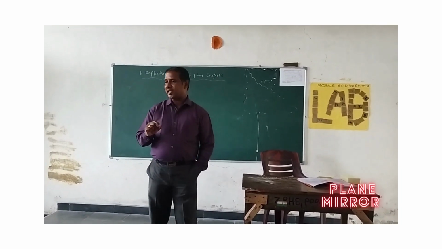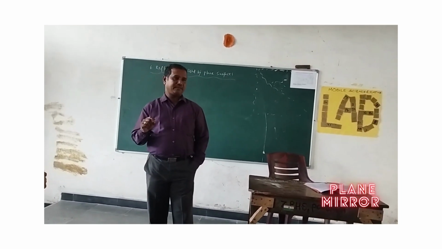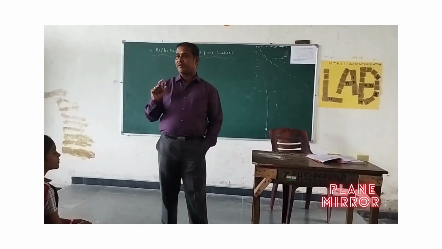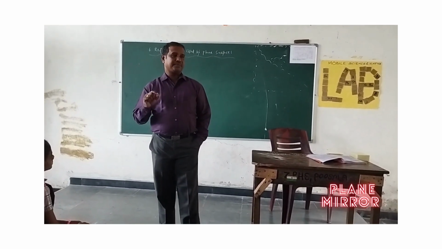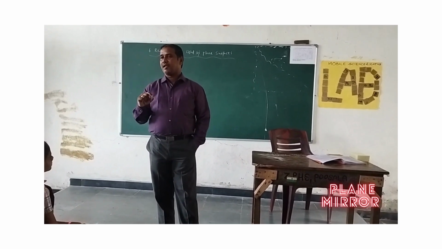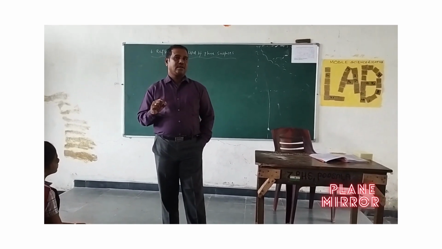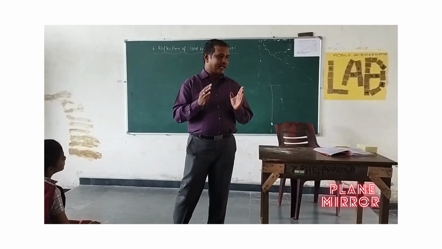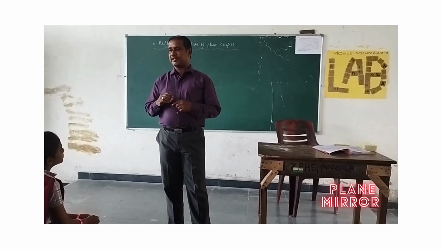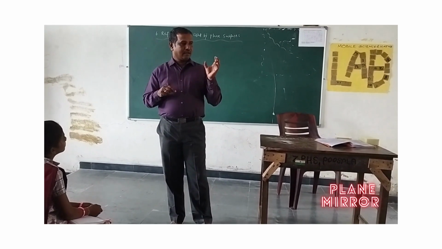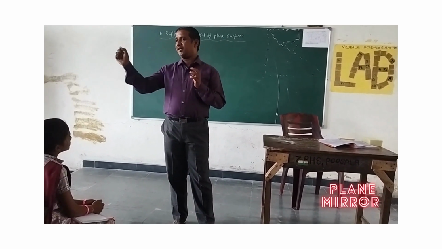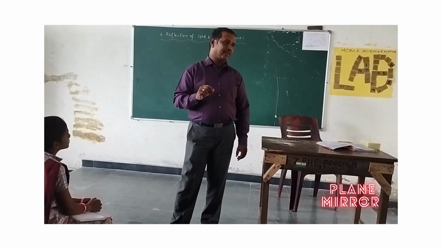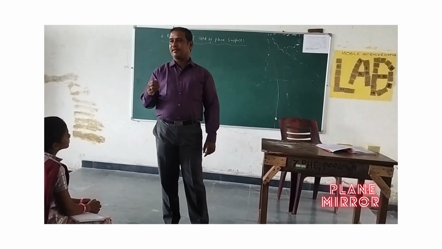Now from 8th class itself you can understand the concept of mirrors, the concept of reflection, and the concept of image, object and ray diagrams also. When you take an object, it is nothing but the rays which are emitted from the object. When the rays are emitted and fall incident on the mirror, there is a concept of reflection. So light gets reflected.